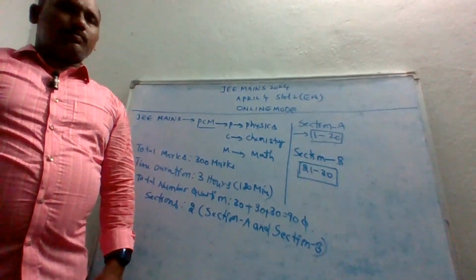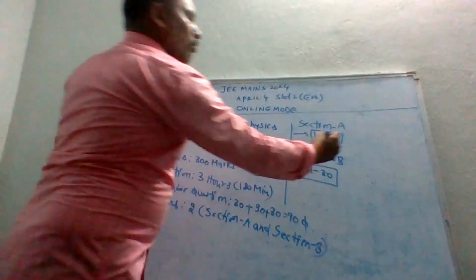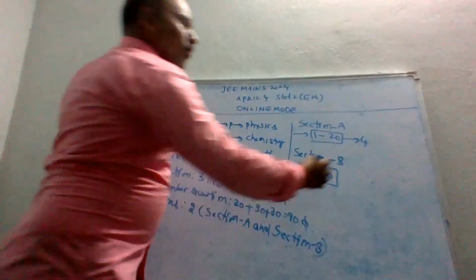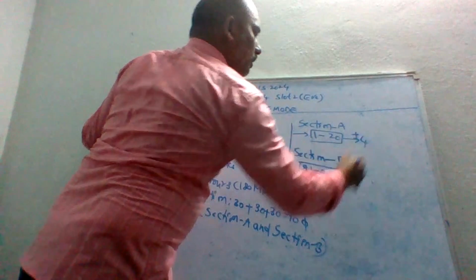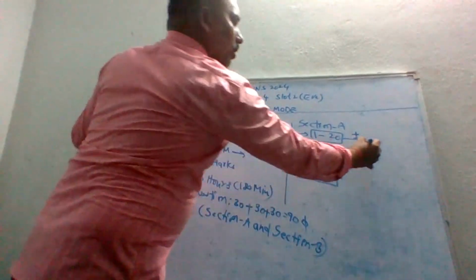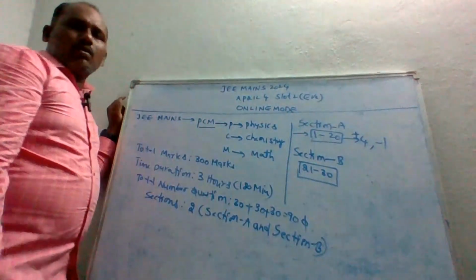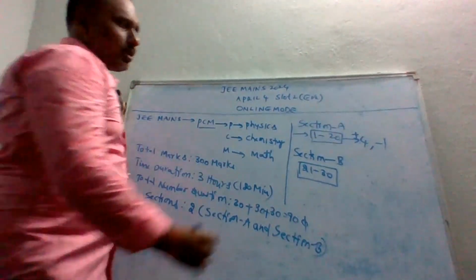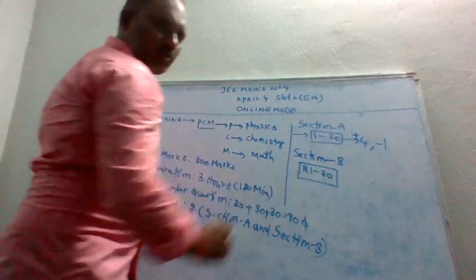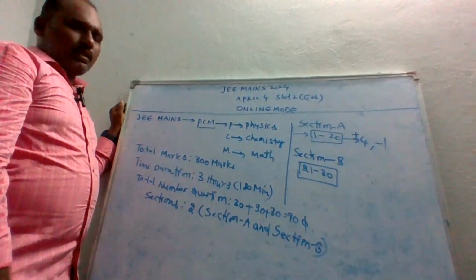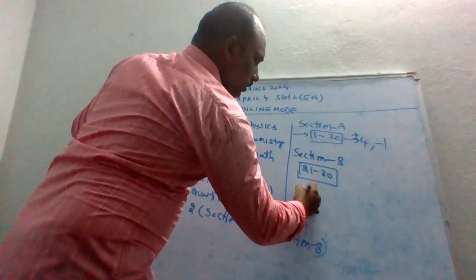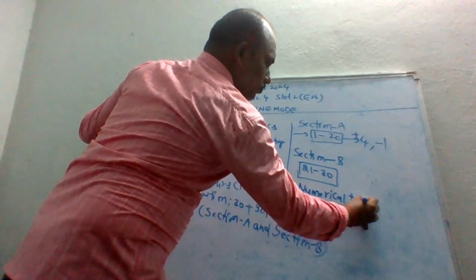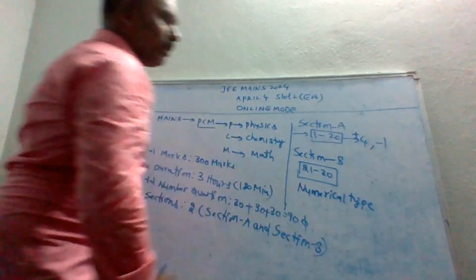Each question carries 4 marks: for a correct answer it is 4, for a wrong answer it is -1. Section B, questions 21 to 30, is a numerical type.